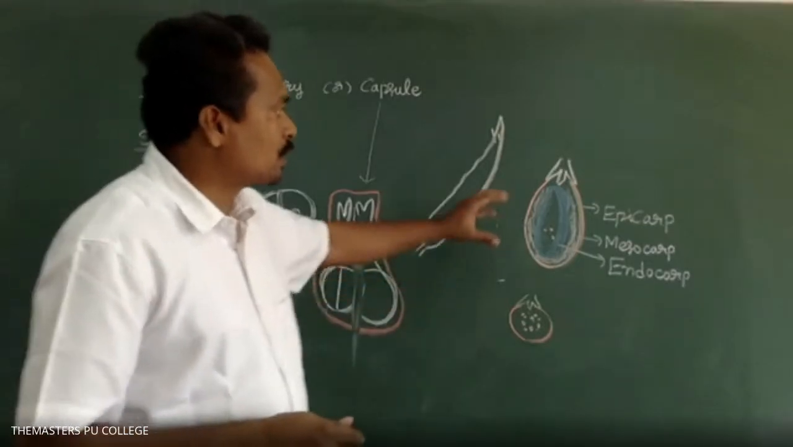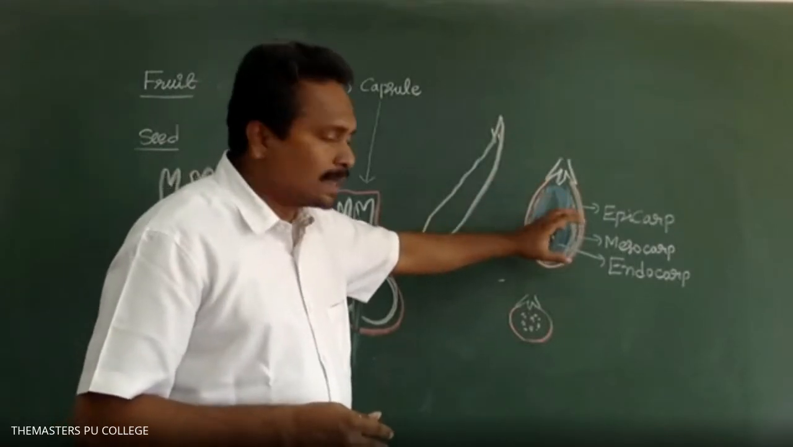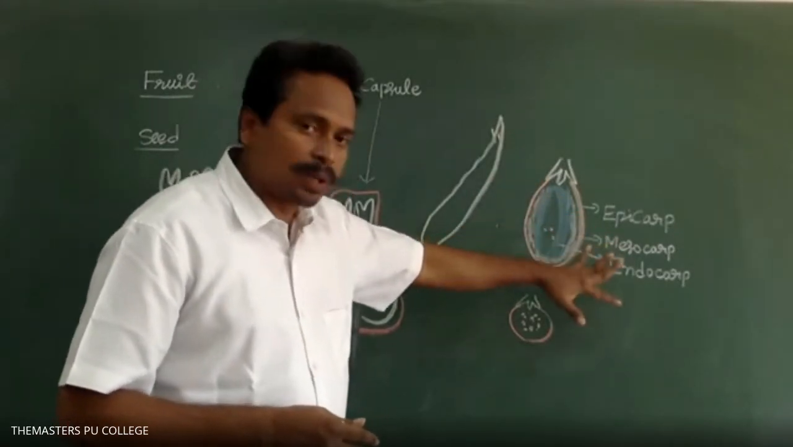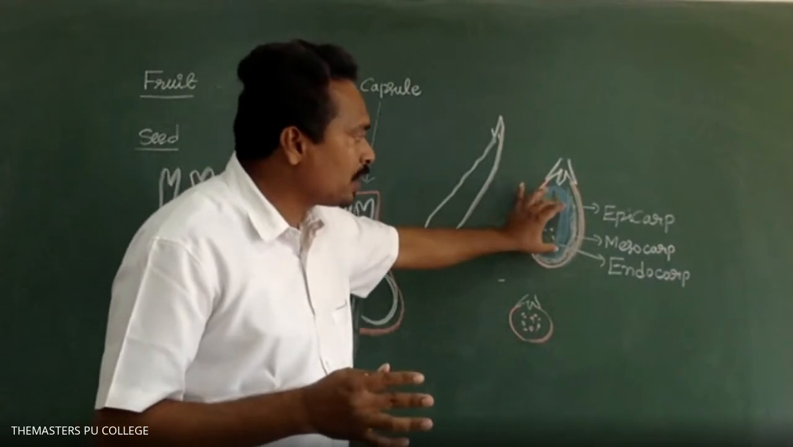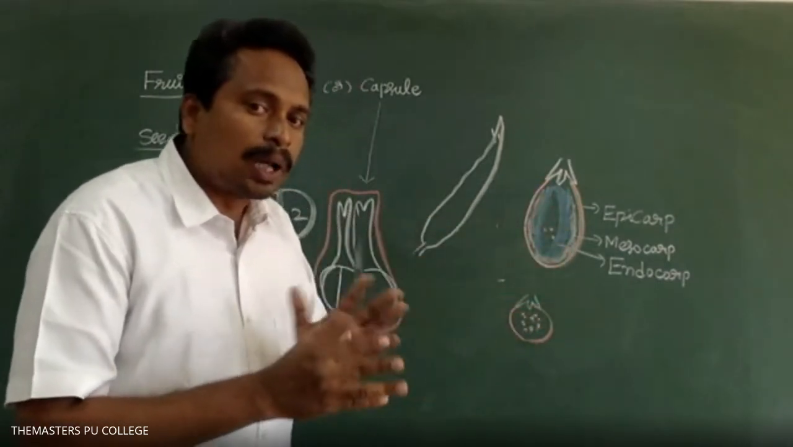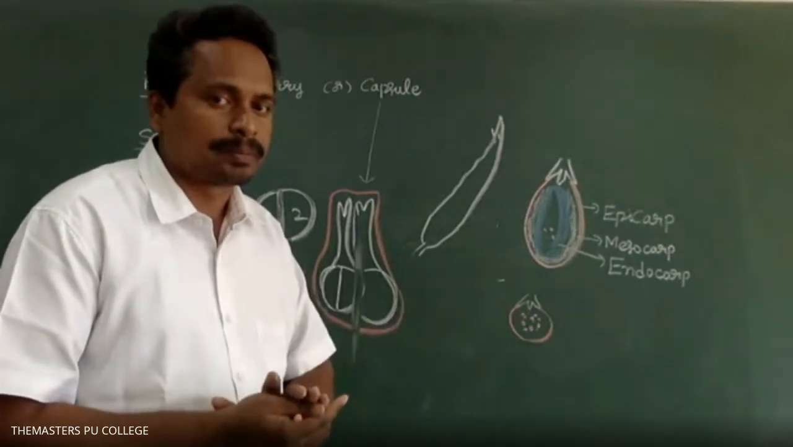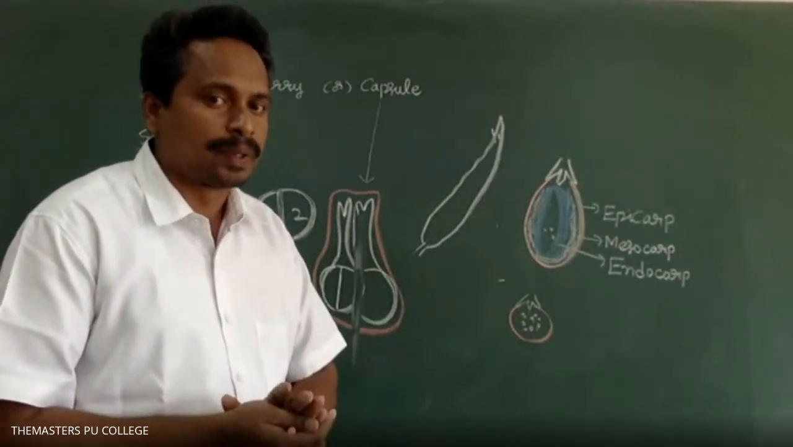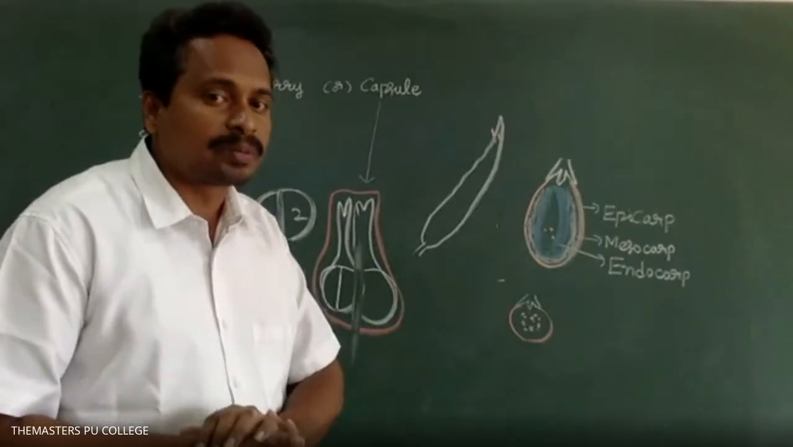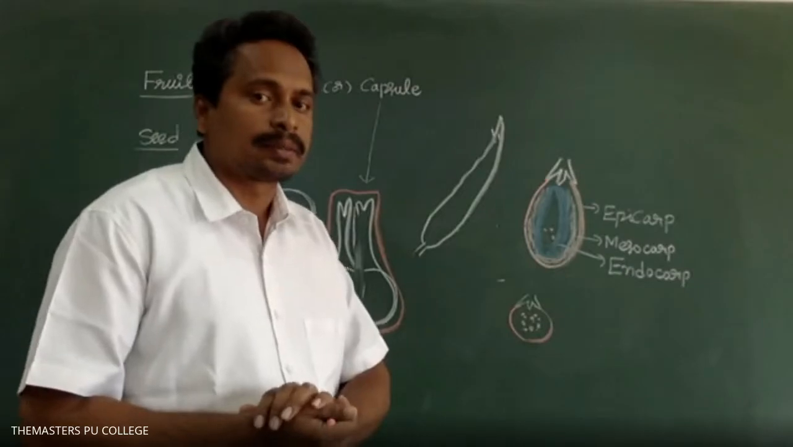Now, in the brinjal, the fruit wall is differentiated into epicarp, mesocarp, and endocarp. The epicarp is the outermost layer. Meso and endocarp form the pulp of the fruit. The seeds are embedded in the pulp in berry fruits. Only meso and endocarp form the pulp. Is it clear? Got it, sir.